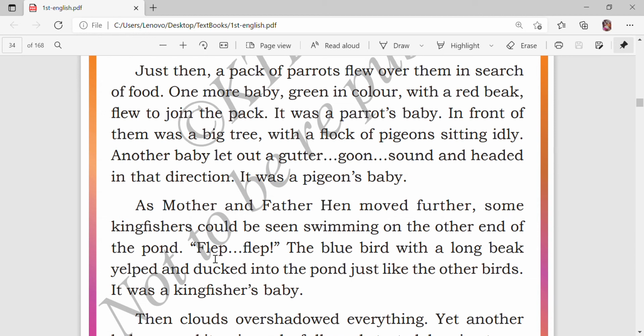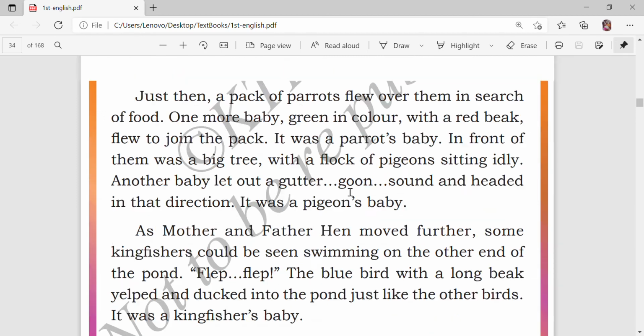Another egg hatched. Then the sound comes out, fluff, flop. The blue bird, the color is blue, and the beak is also long, and it leapt and ducked into the pond just like the other birds. Okay, so here is the kingfisher's baby.